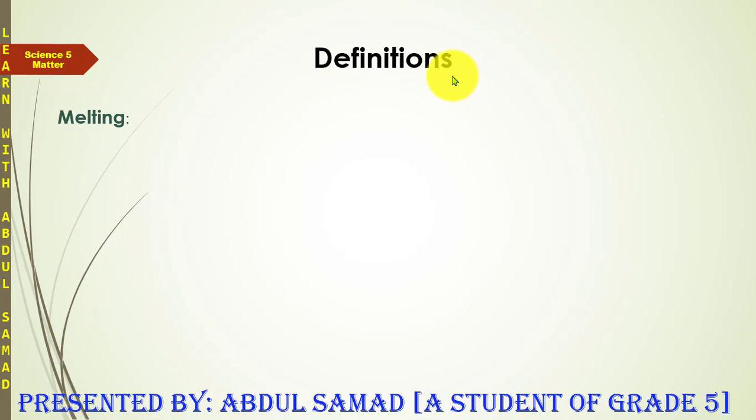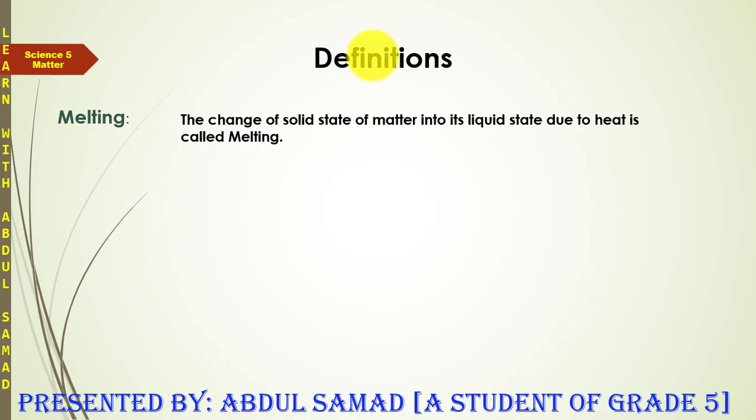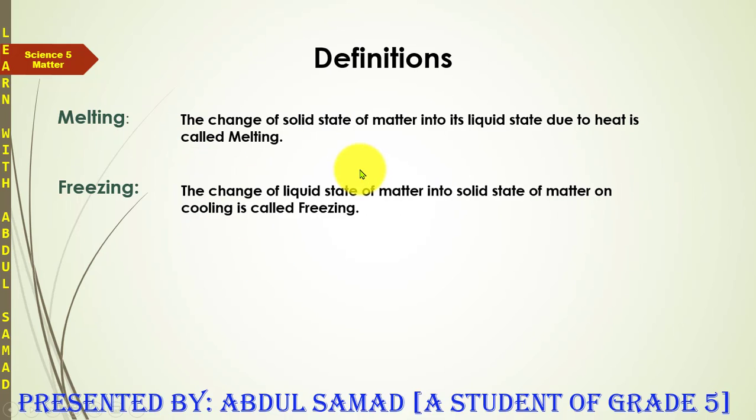The definition of melting is the change of solid state of matter into its liquid state due to heat is called melting. And then the second one is freezing. And the definition of freezing is the change of liquid state of matter into solid state of matter on cooling is called freezing. And then the third one is boiling.